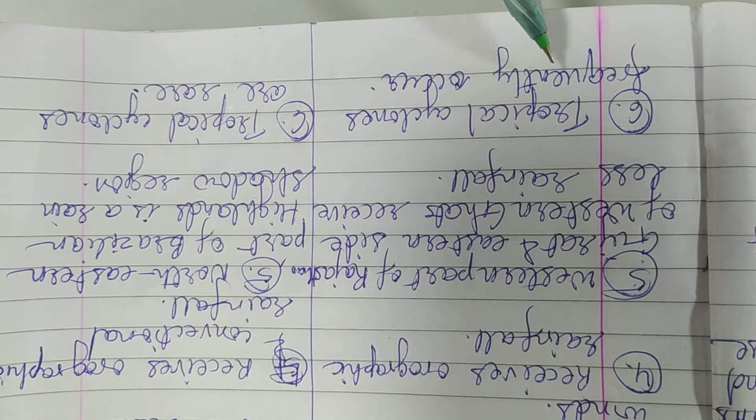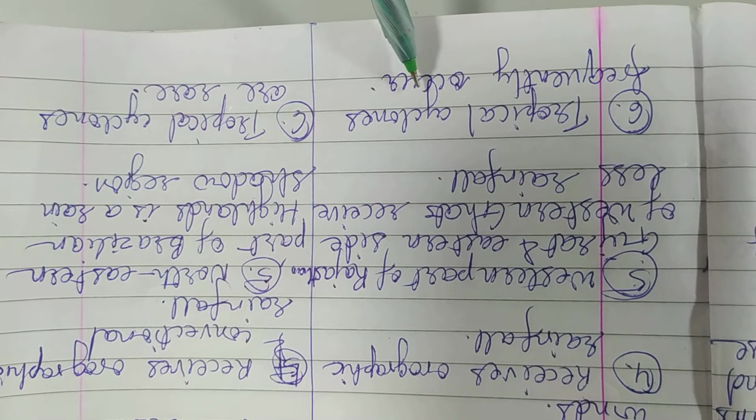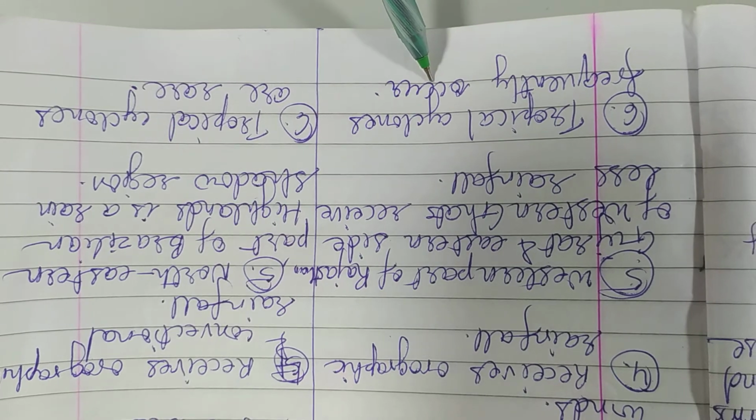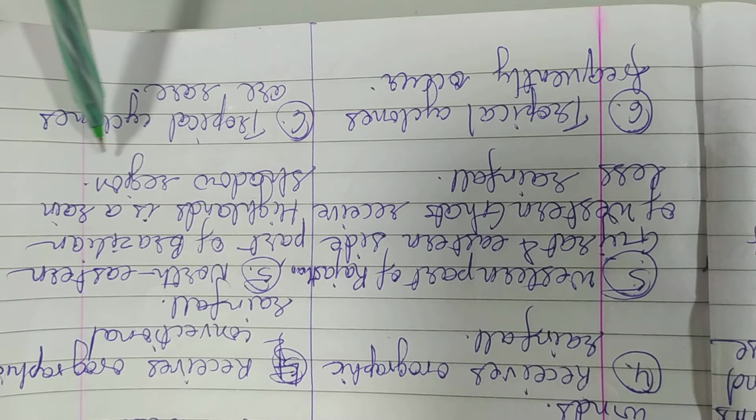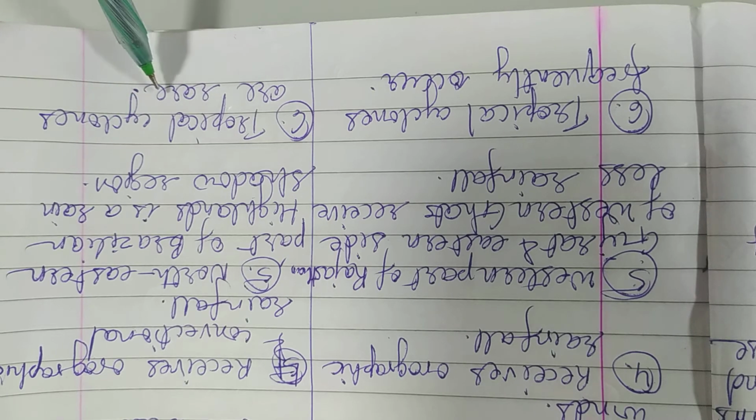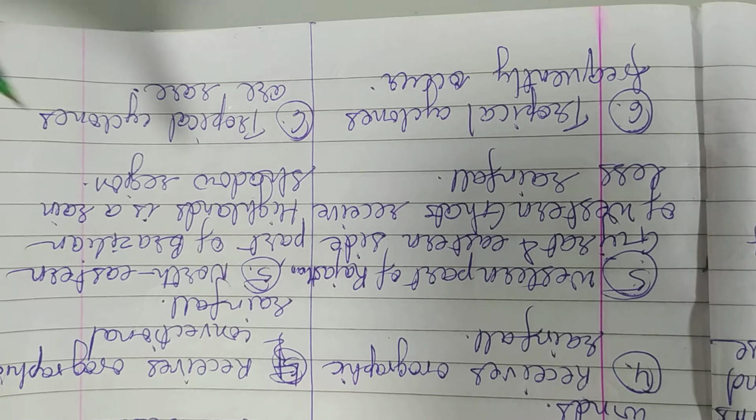Tropical cyclones frequently occur in India, and tropical cyclones are rare in Brazil. Why? Because the northeast and southeast trade winds are very weak as they flow on the Brazilian highlands. Therefore, they do not clash with each other, and therefore no cyclones are formed.